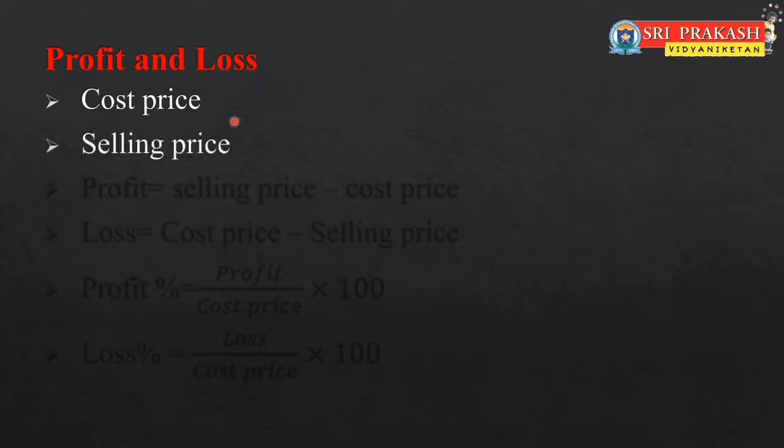Second one is selling price. We purchased the pencil for 5 rupees, now we are selling it for 6 rupees. So here 6 rupees is the selling price of the article. Price of an item at which an article is sold is called selling price. Now based on the cost price and selling price, we may get profit or loss. So in which case we will get profit?